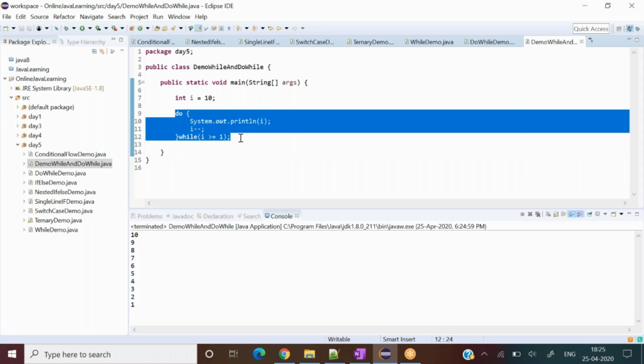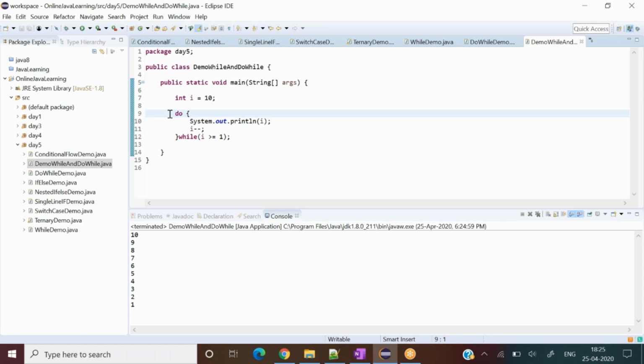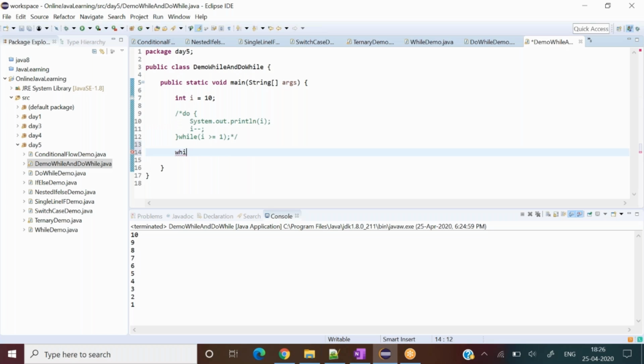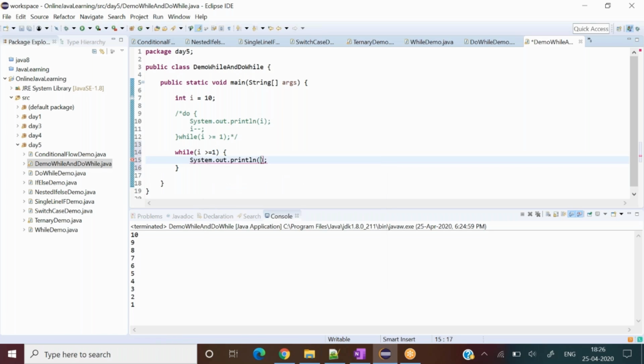Now let me see the same program with while. So this is also giving you the same result. Now the condition is being checked first.